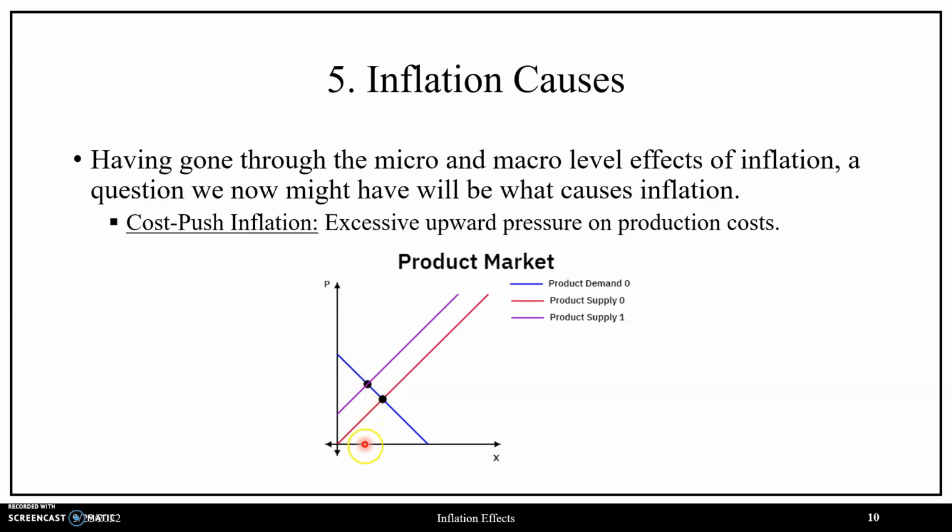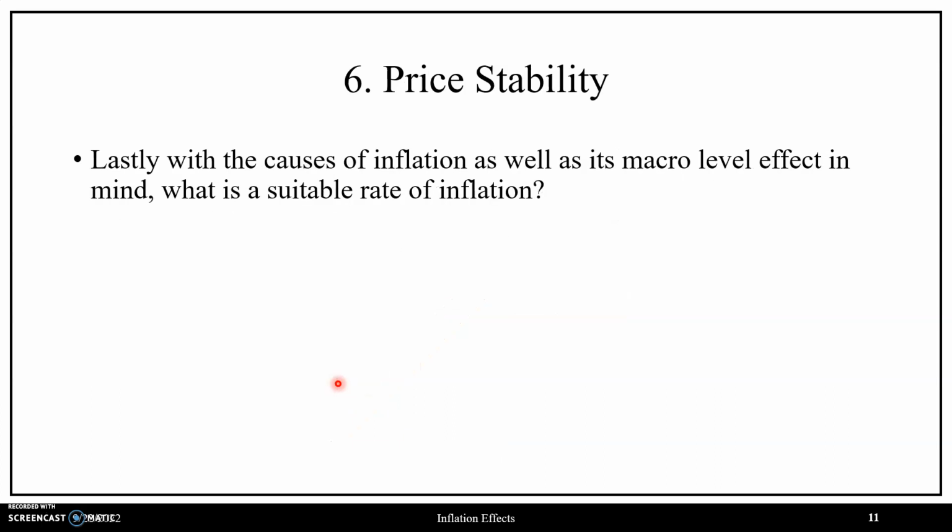And at this new equilibrium, there's going to be a reduction in the quantity level of this good or service, and there's going to be an increase in the price point of this good or service as well. If we're extending this to the economy level, if this were to be the price level, with an increase in the price level of the economy, this means by definition, inflation has occurred.